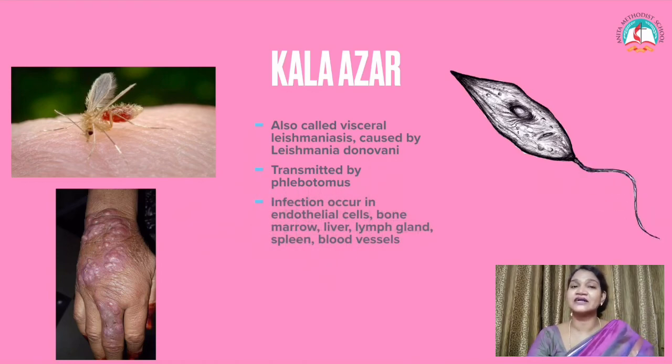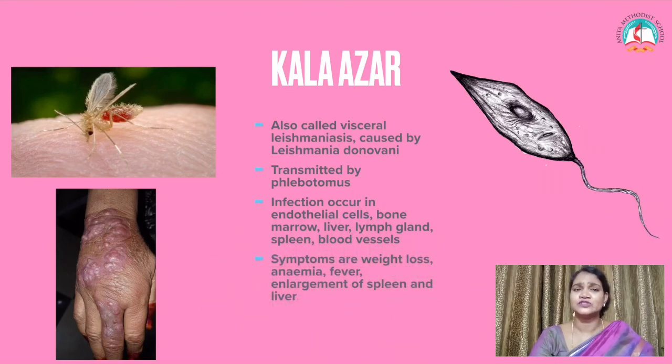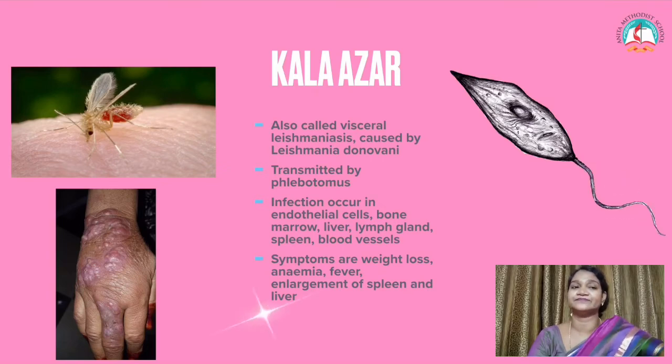This infection occurs in endothelial cells, bone marrow, liver, lymph glands, spleen, and blood vessels. The entire body gets infected by this organism called Leishmania donovani. So what are the symptoms of Kala Azar? The symptoms are weight loss and anemia. They also get fever. The spleen gets enlarged and the liver also gets enlarged because of the disease called Kala Azar.